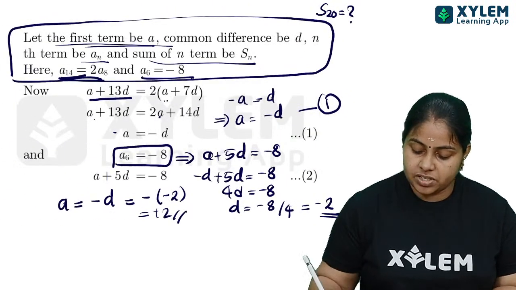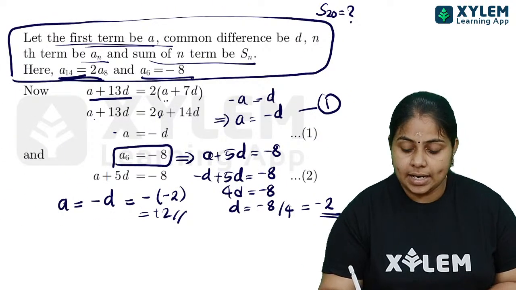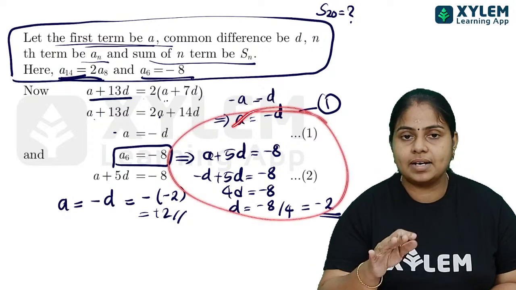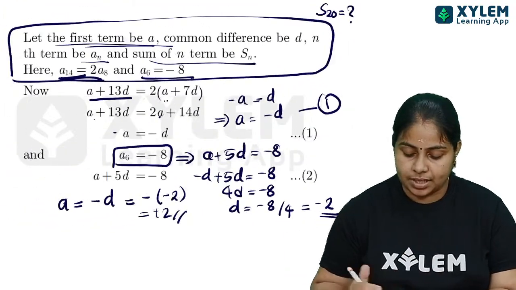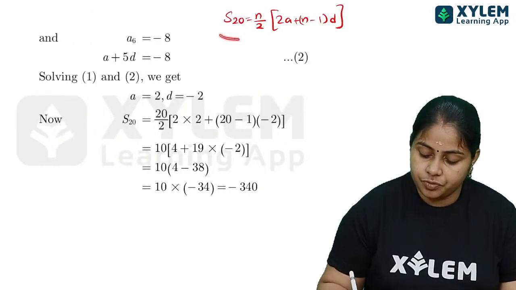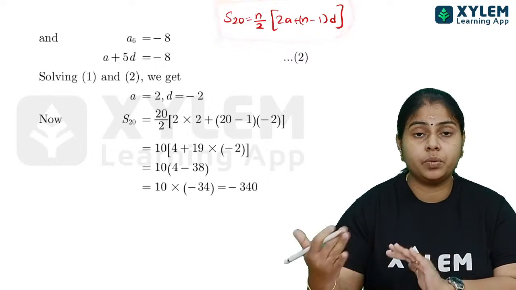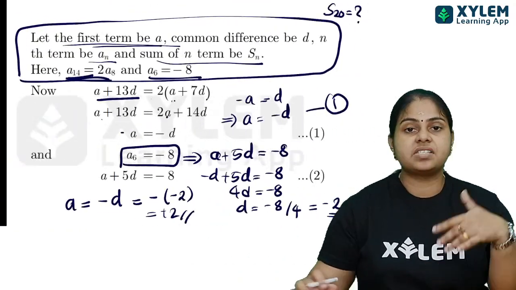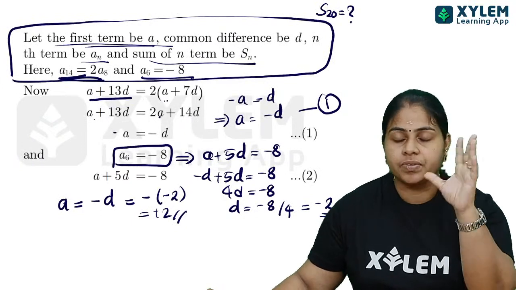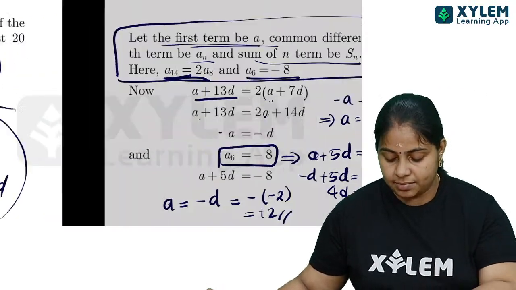We have just solved these two equations, and after solving them we got A and D. After that we have to find S20, the sum to n terms. It is asked in the question: find the sum of its first 20 terms. It is a 3 mark question, so we have to find the sum of the first 20 terms, and we must write all these steps.